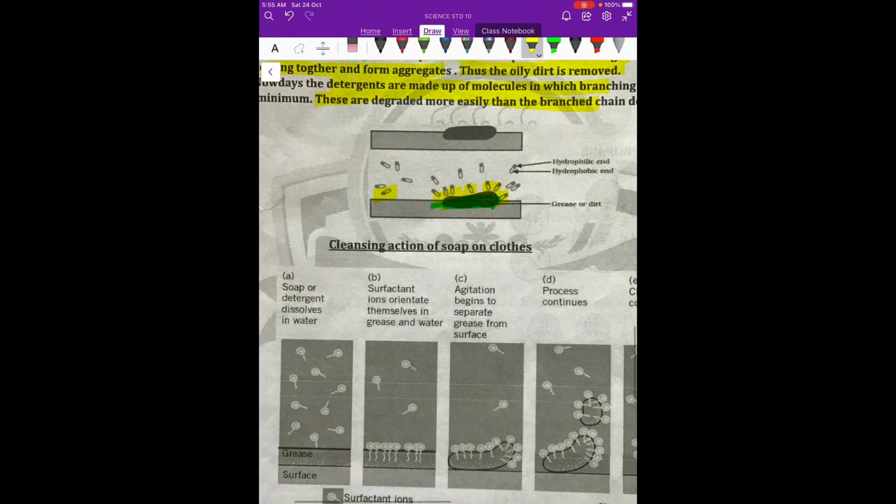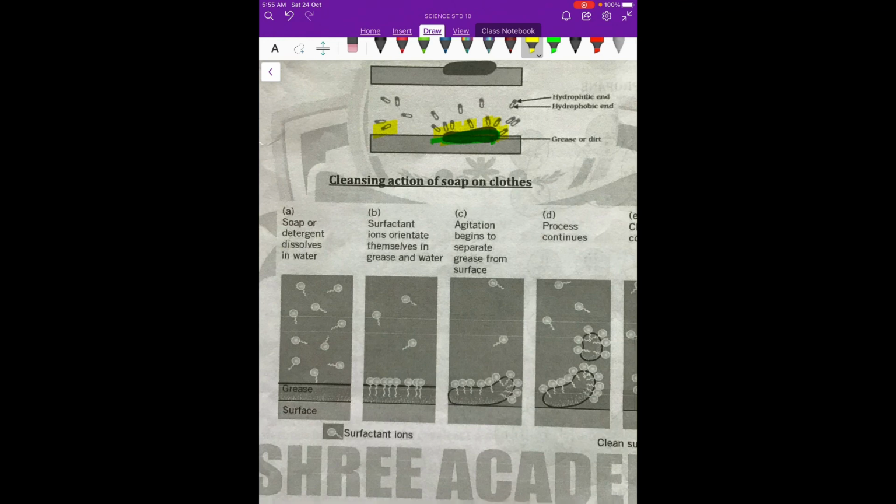So there is one more thing. This is stepwise. This is the first step. The soap or the detergent dissolves in water. Now this is the surface, this is the grease, and these are the small micelles dissolving in water. Once they are dissolved, the surfactant ions orient themselves in the grease and water. Orientation means, as we see here, all the tails will start sticking to the grease or the oily or the dirt part, because they are hydrophobic, so they love oil, so they come and stick there.